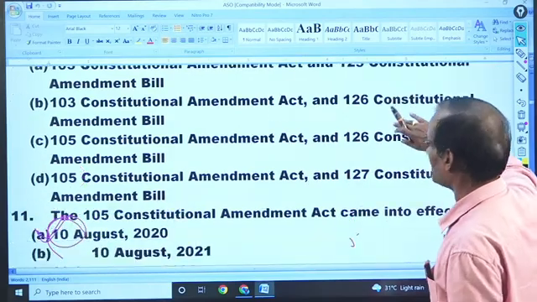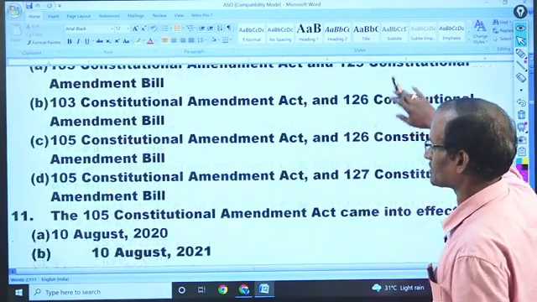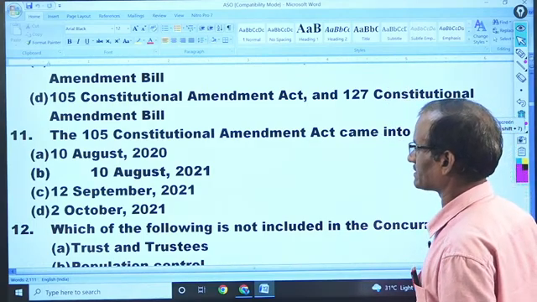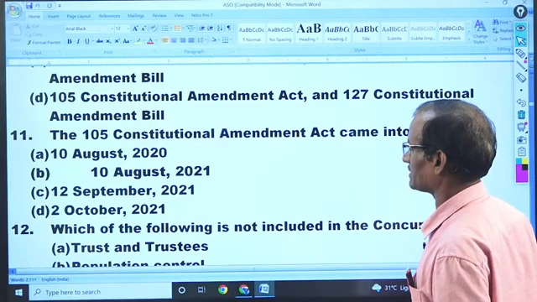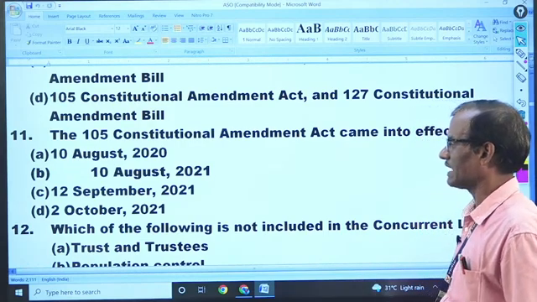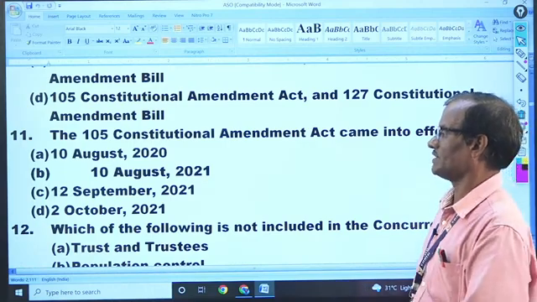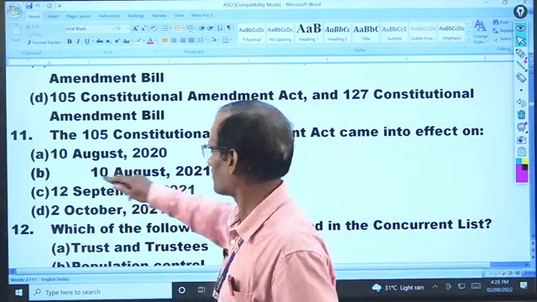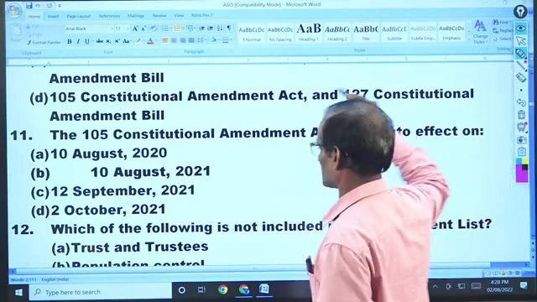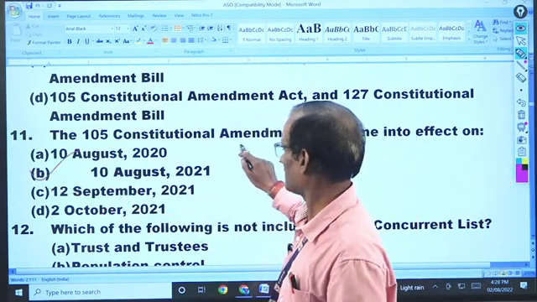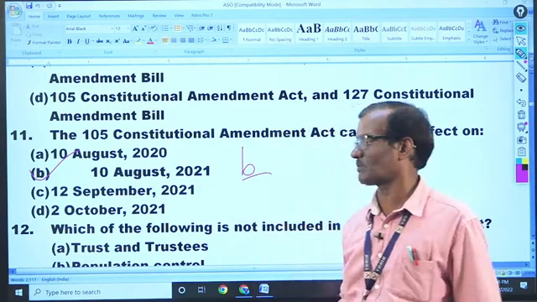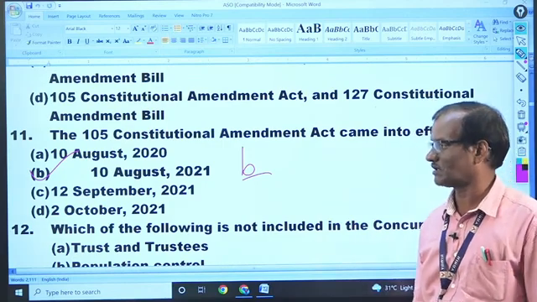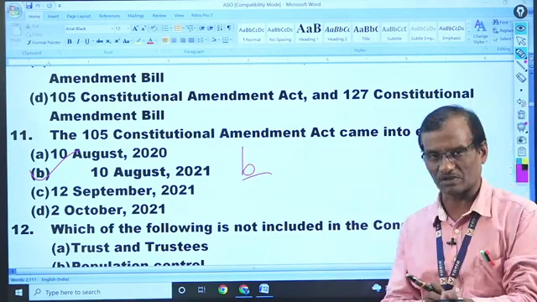Okay. Now come to question number 11. The 105th Amendment Act came into effect on 10th August 2021. That is also a point to be remembered. Like 25th January is the date of effect of the 104th Amendment Act, 10th August is the date of effect of the 105th Constitutional Amendment Act.